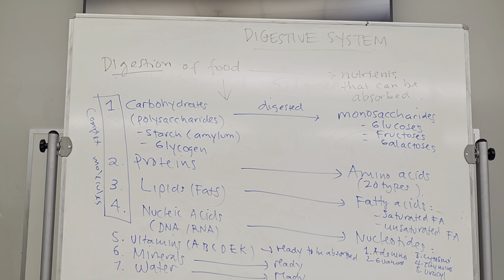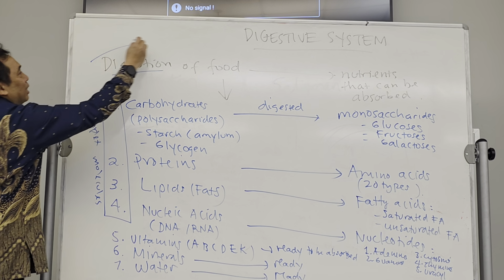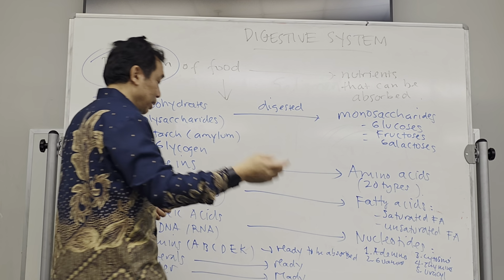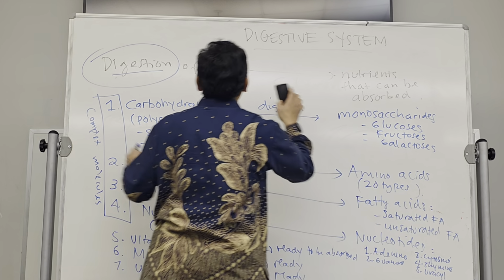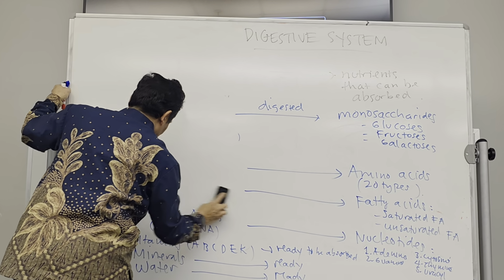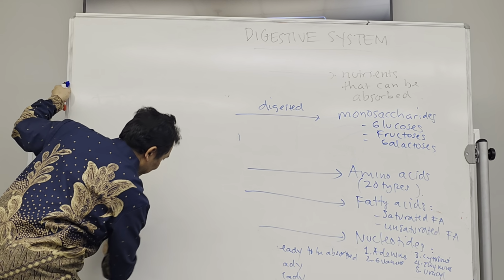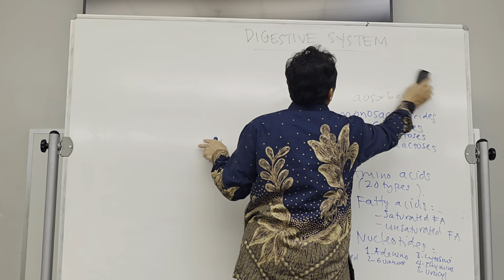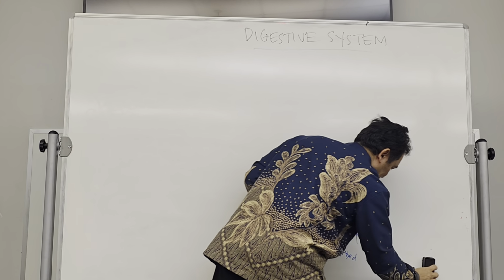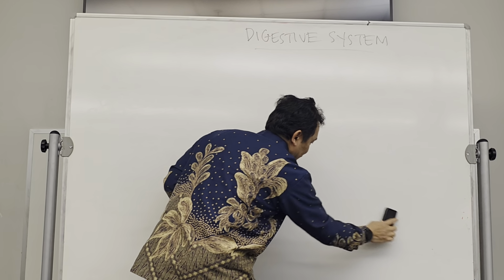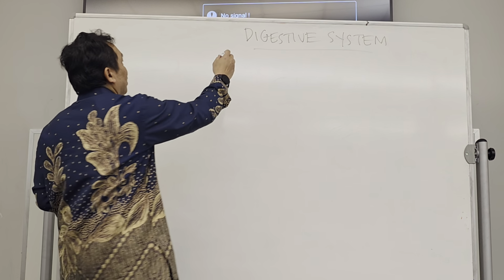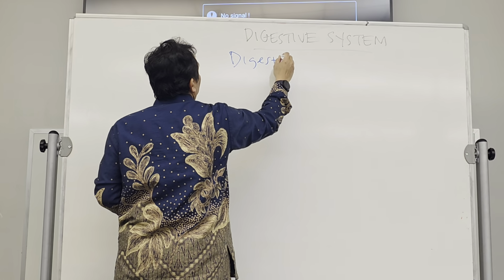Now we're going to learn the organs that perform this digestion, which is called the digestive organs. In the lab, you're gonna also try to find these organs. So we'll continue our dissections, the pig dissection, and look for these organs. So digestive organs.